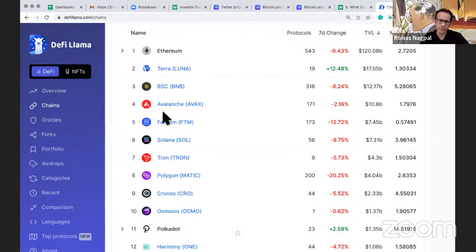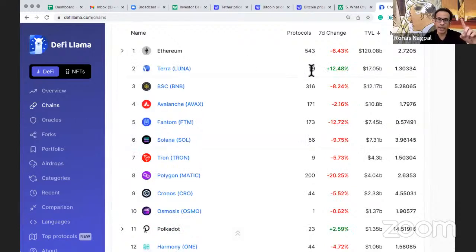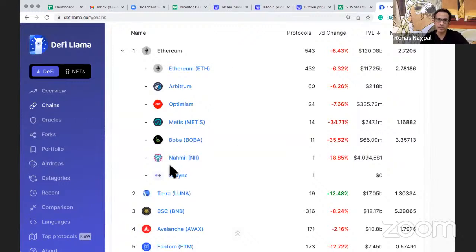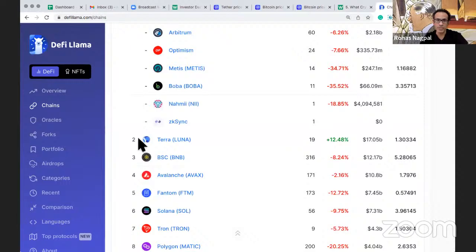Of course, this changes from time to time. Like some time ago, Binance was at 2. But right now, Terra happens to be at number 2. Although we can see Ethereum has 543 different DeFi protocols running. Whereas Luna has only 19 and Binance has 316. So even that's important. And then of course, we can click on it and go deeper. We can see what are these different kinds of platforms, what is running inside, which are these protocols? You can see all the details here.